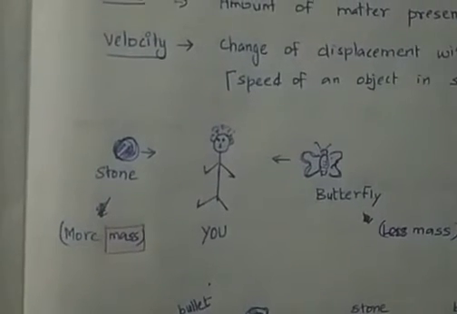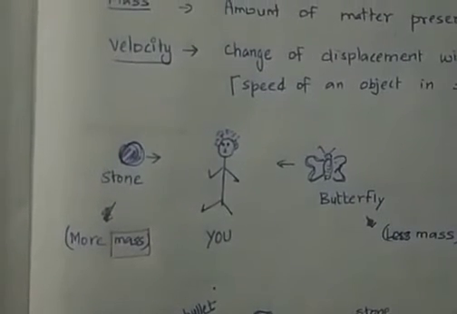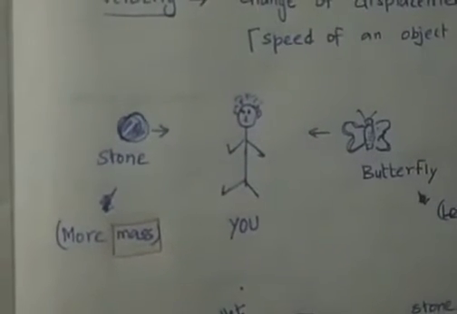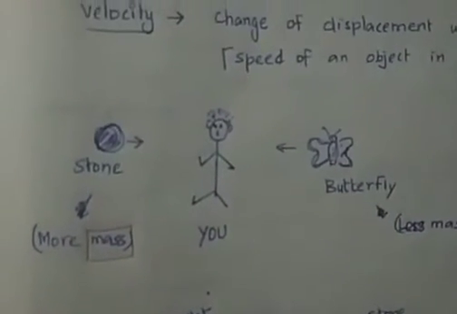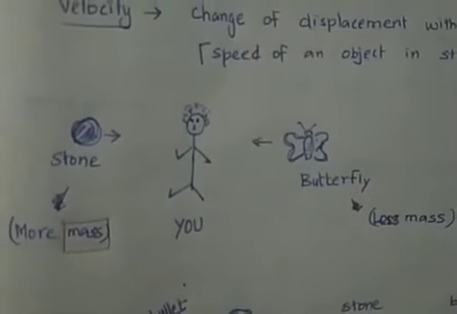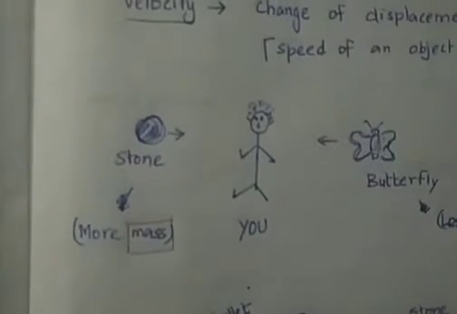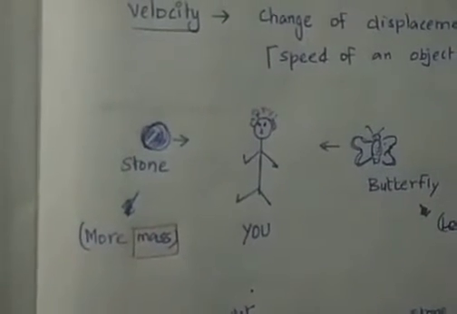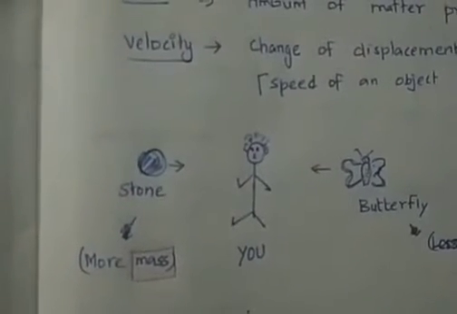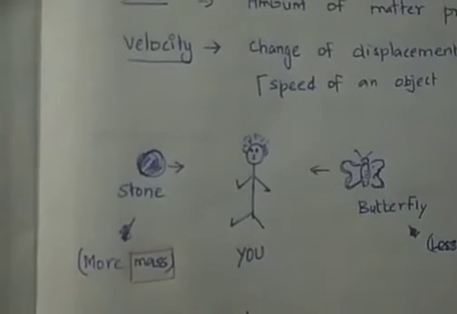Let us consider you are standing in an open ground. At that time one butterfly is coming to hit you. We know that the butterfly has very little mass, and on the other side one stone is coming to hit you, which has more mass. Comparing the butterfly and the stone, which one creates the most impact on your body?